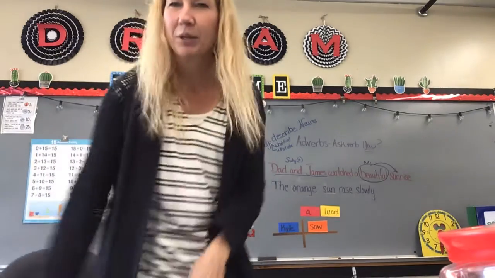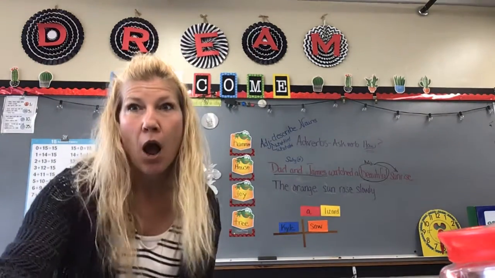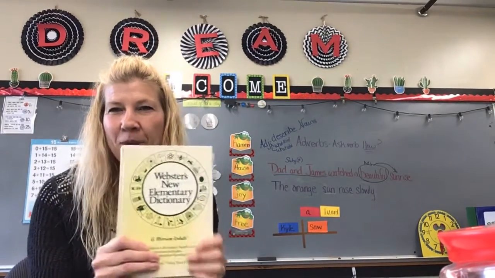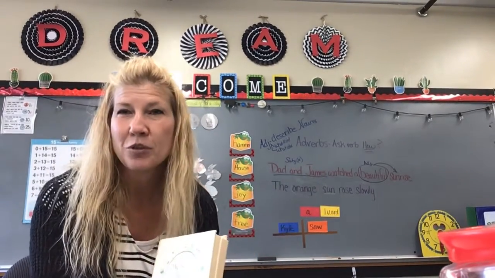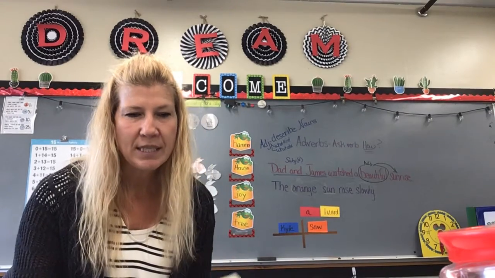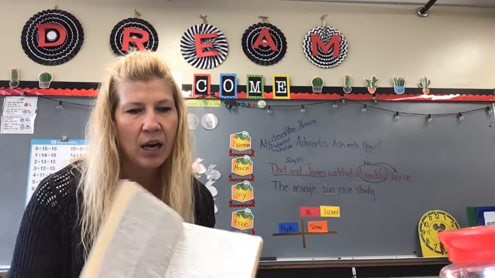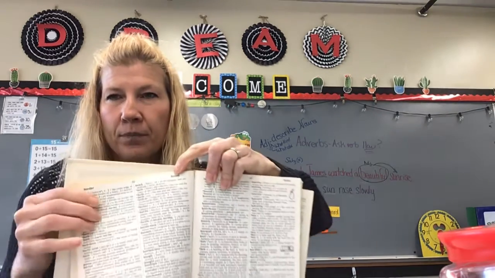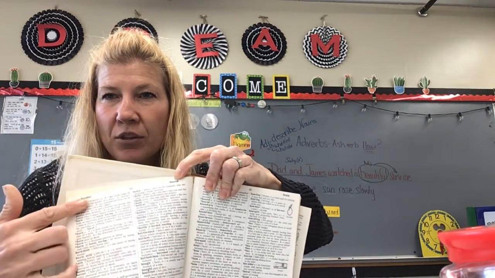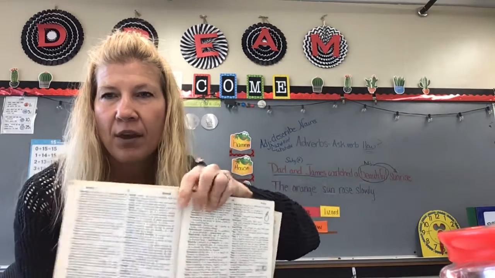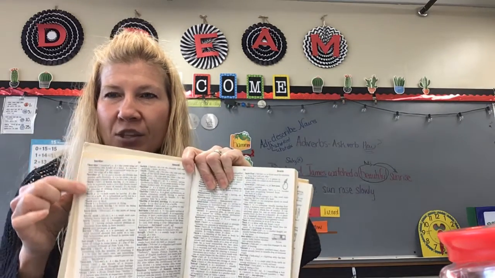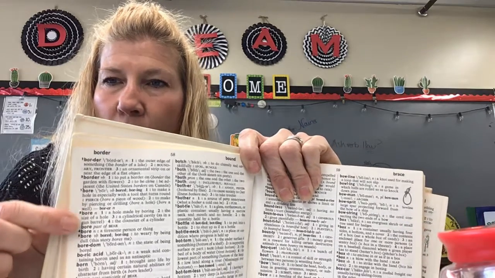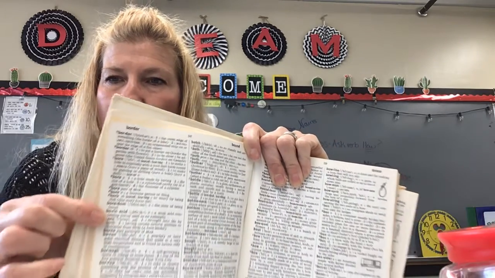Now, the last few things we're going to do is we're going to talk about, of course, our dictionary. All right, we've been discussing the dictionary, and we have said that dictionaries help us to find words. And we did say that at the top of the page, these are called guide words. And then all the words on the page here, let me get closer, these are entry words. So all the words in the bold black are your entry words.